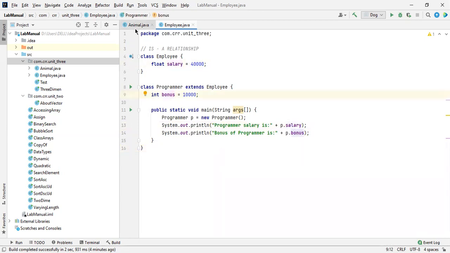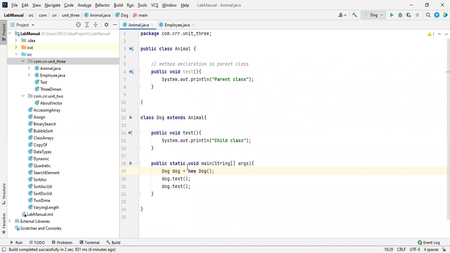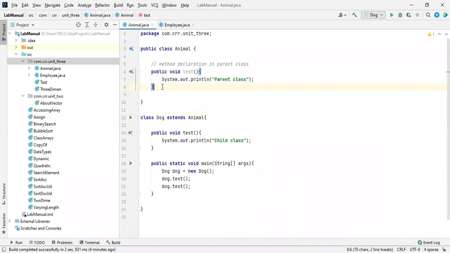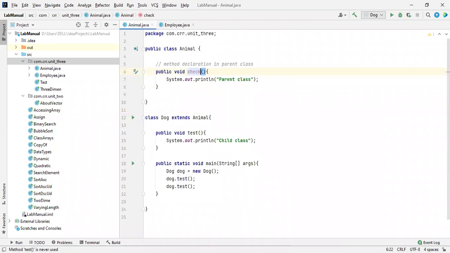If I'm going to use the same name over here and I want to access this also, check it out what will happen. See this, it is already de-highlighted. This is not highlighted because we are not accessing that. If you want to access the particular overriding method, you have to create an object name. But if this was a different one, we'll take the name as a check. And now see this one, because these two things are not overridden.